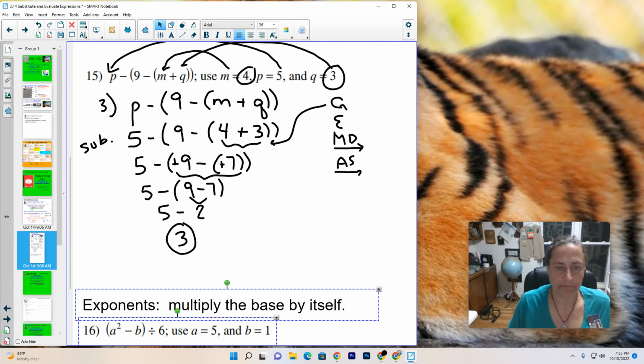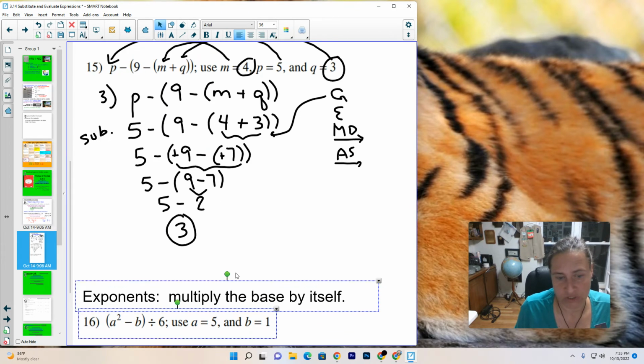Whoosh, there we go. Okay, so remember we're going to do grouping symbols first. There weren't any exponents. There was no multiplication or division, but we had addition and subtraction. And remember, we move from left to right. 5 minus 2 is 3.